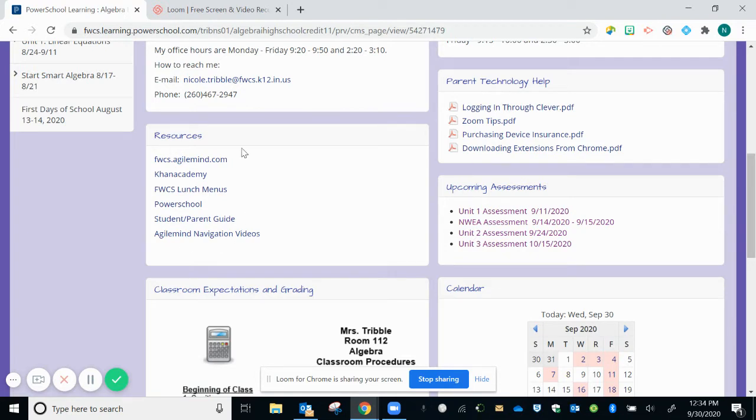The resources have resources for Agile Mind, Khan Academy, that will take you to those websites. The lunch menus, PowerSchool Student Parent Guide, and also some navigation videos for the Agile Mind website. To the right of that is the upcoming assessments. So I will leave the assessments up throughout the year, and the upcoming assessment that will be taking place next will be listed on the bottom.